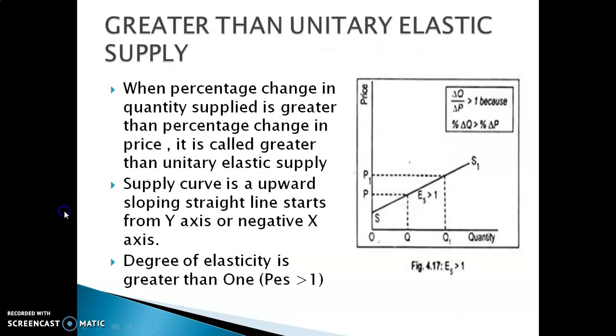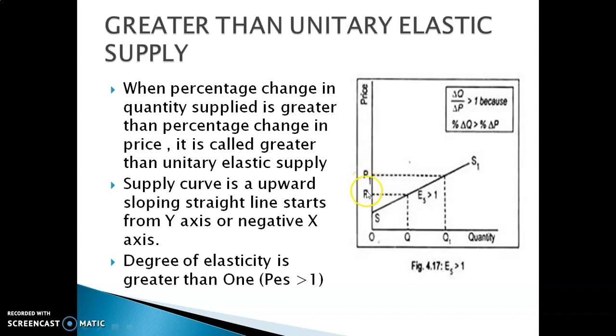Next one, greater than unitary elastic supply. That means when the percentage change in quantity supplied is greater than the percentage change in price, it is called greater than unitary elastic supply. We can easily understand with the help of a diagram. Here the change in quantity supplied is from Q to Q1 and the change in price is from P to P1.